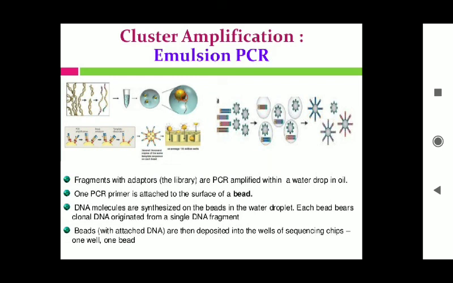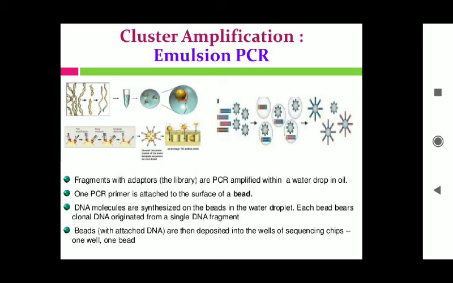Now next you can see there is emulsion PCR, in which the fragments joined with adapters are PCR amplified within a water drop in oil. One PCR primer is attached to the surface of the bead. The round things you see are beads. So the DNA molecules are synthesized on the beads in the water droplet. Each bead bears clonal DNA originating from a single DNA fragment.